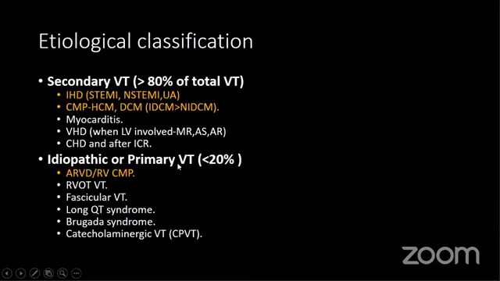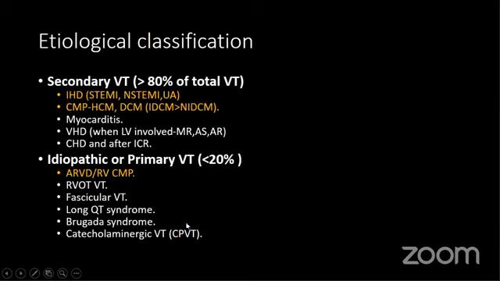Idiopathic or primary VT, where the etiology is unknown, comprises less than 20% of the total VT. The most common cause is arrhythmogenic RV dysplasia, sometimes called RV cardiomyopathy, and almost 80% of this group of patients have it. Other causes are RVOT VT, which is clinically very close to ARVD, and fascicular VT.